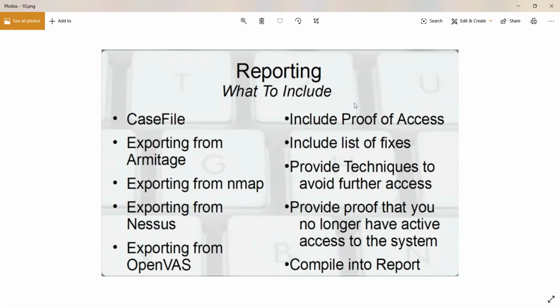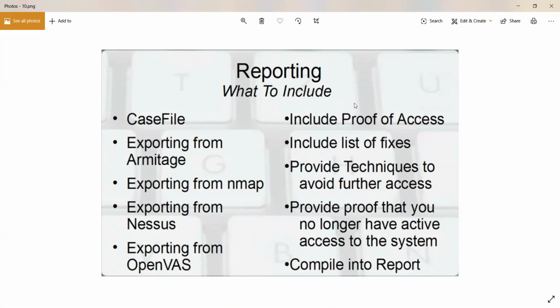You can include lists of fixes, so whatever security issues you found, you can include how to fix those. You can provide techniques to avoid further access. So again, this is the same thing, list of fixes. Provide proof that you no longer have active access to the system. Now, this would not be a part of the report. This is something you would do separately.